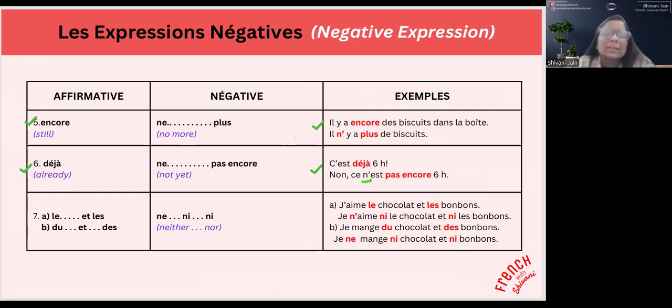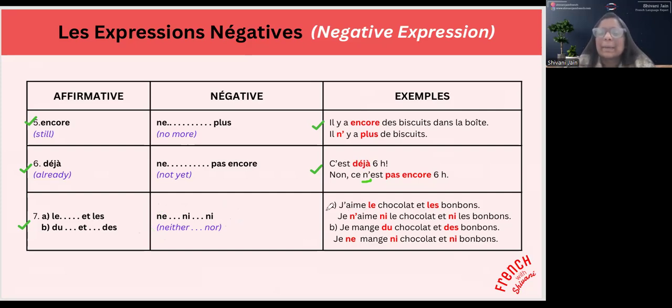Okay, le septième: ne, ni, ni. So the negation, l'expression négative, c'est en fait ne, ni, ni, neither nor. Okay, for example, if I say, would you like to have some coffee or tea? You say, bah no, neither coffee nor tea. So if you want to negate both, then it is neither nor.